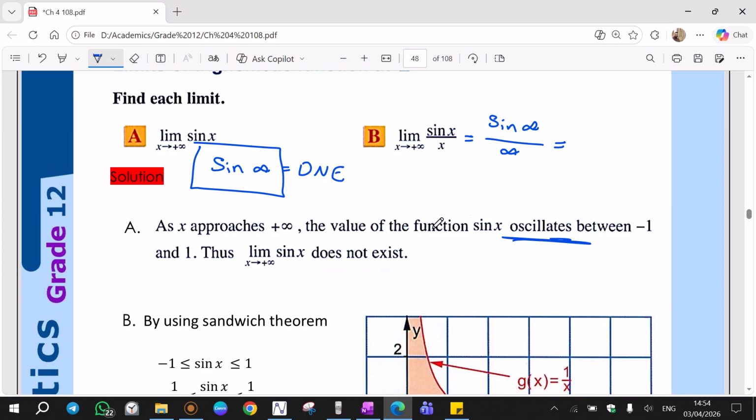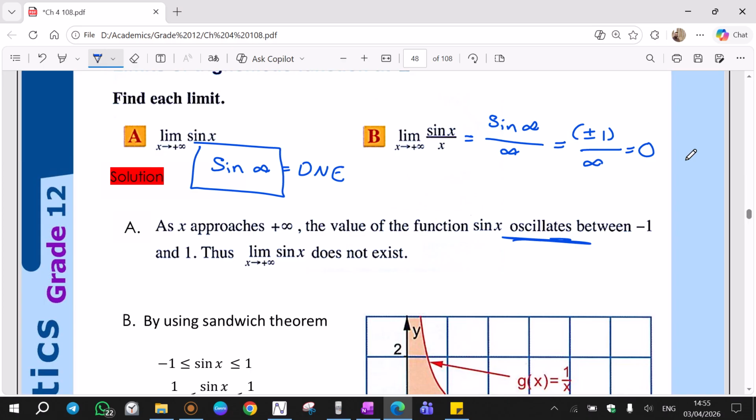But this time the oscillation is not alone. The -1, 1 is divided by infinity. As a fast way, instead of sine infinity, I can always write plus or minus 1 over infinity. -1 divided by infinity is 0. +1 divided by infinity is 0. Result is 0. The answer of this limit is 0.